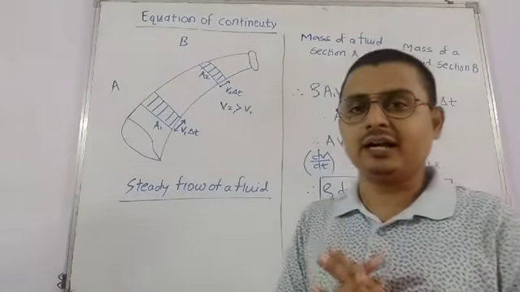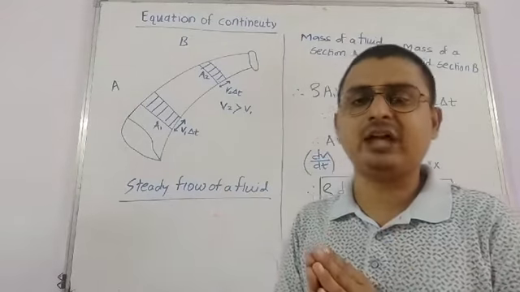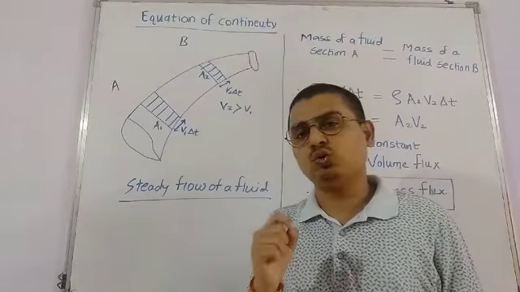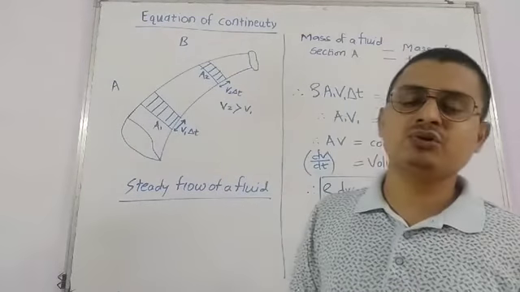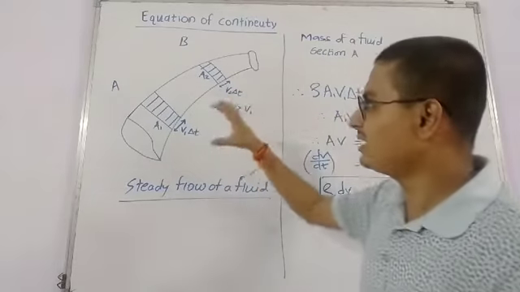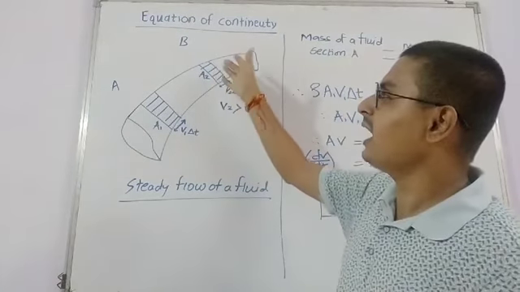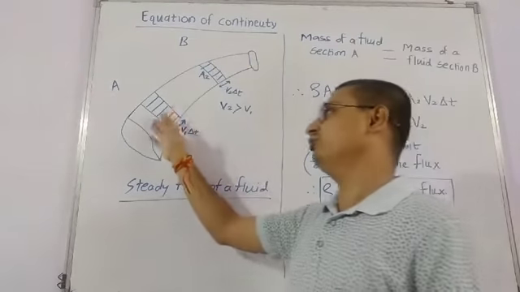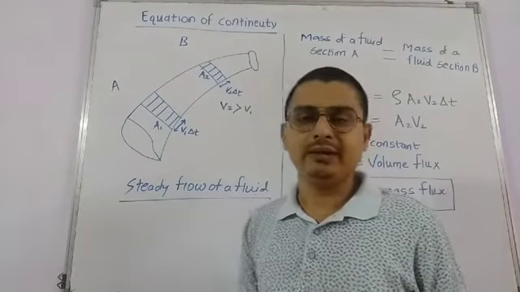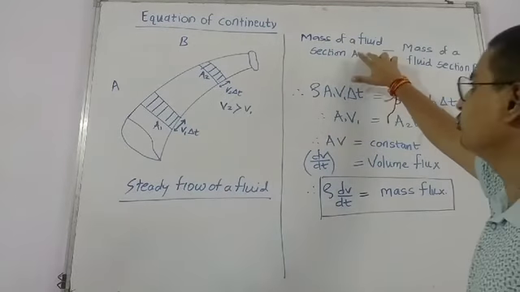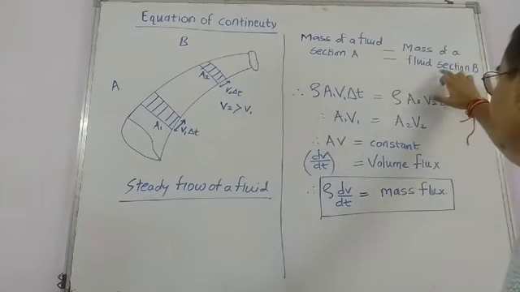So we can say that in a specific duration of time, the mass of a fluid passing through any area of cross section should remain constant. That means the mass of a fluid coming out of the B part is equal to the mass of a fluid that reaches the A part. So if we equate these two, the mass of a fluid at section A and the mass of a fluid at section B,